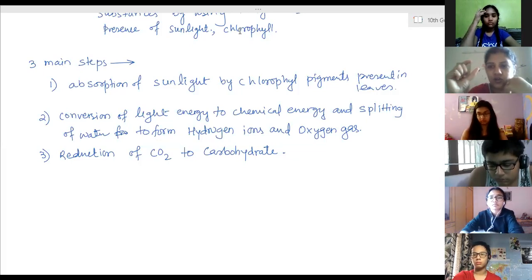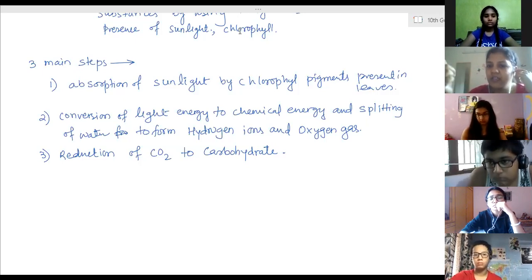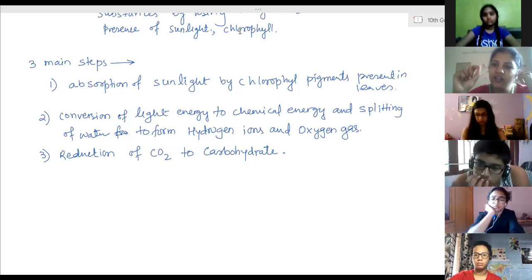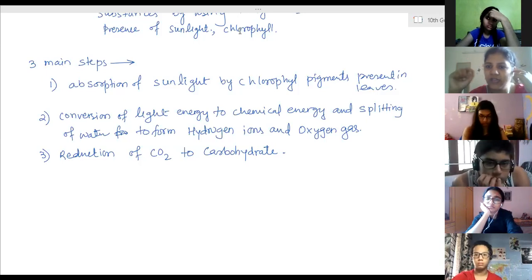The larger globules are converted into smaller ones, because we know that a chemical reaction will be faster on smaller parts, on a powdered substance. If we take a substance in the form of a rod and the same substance in the form of powder, the reaction will be faster with the powder. Take the iron example: an iron rod and iron powder. The reaction will be faster with iron powder than with an iron rod. The reaction will take place with the rod, but the process will be longer.